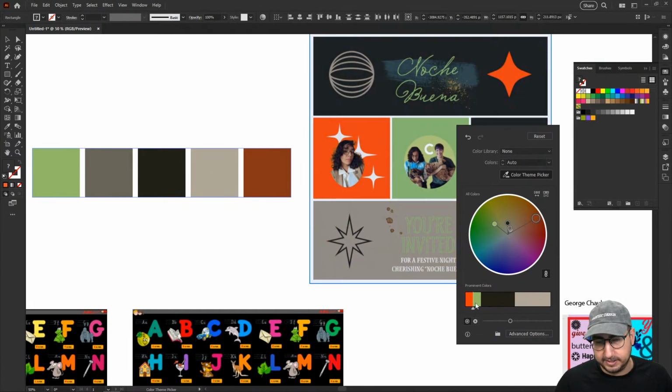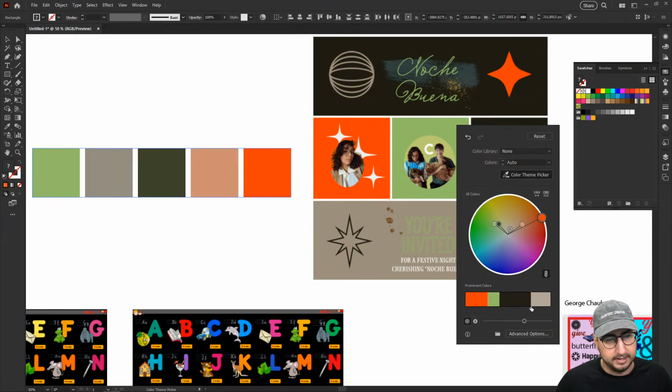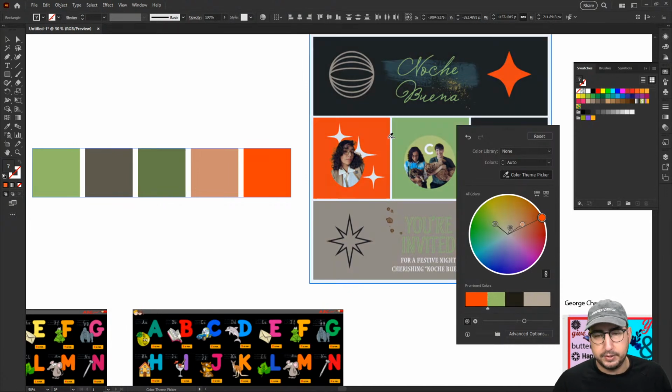Now, it's grabbing all the colors down here, but let's say I want more of this red color. All I need to do is click and drag this up, and you can see that I can get more of that red, or I can grab more of the green. I probably want less of that kind of paleness. Let's go right there. Cool. So we grabbed a color scheme right there.